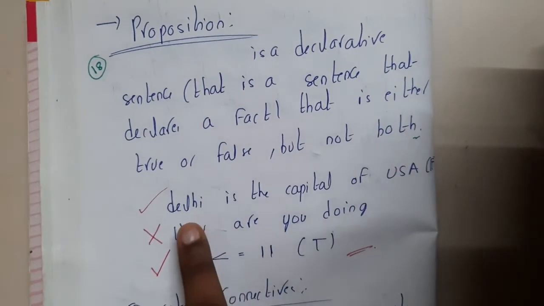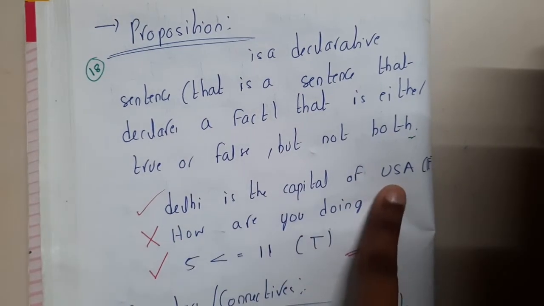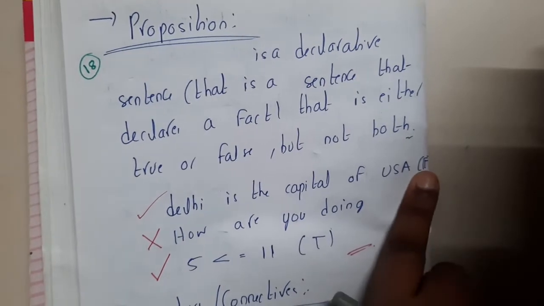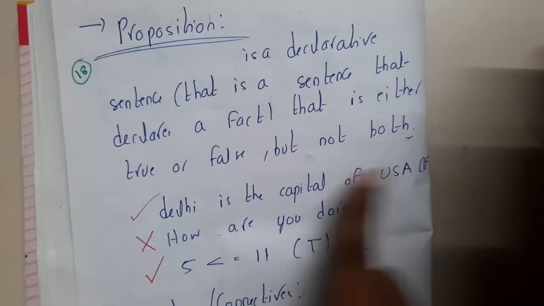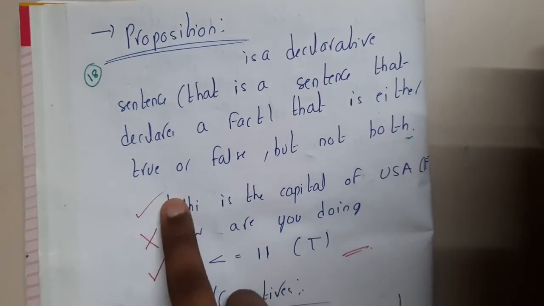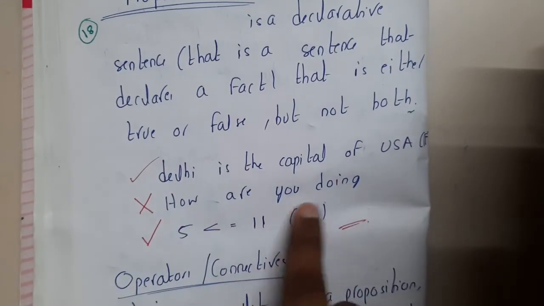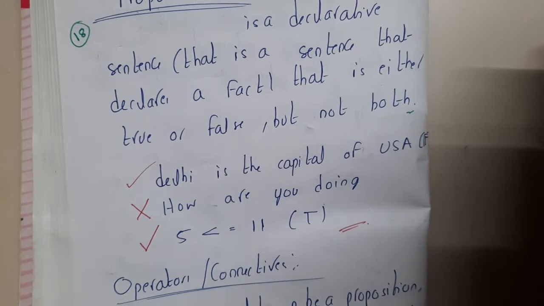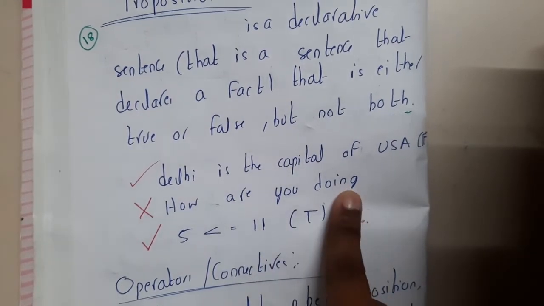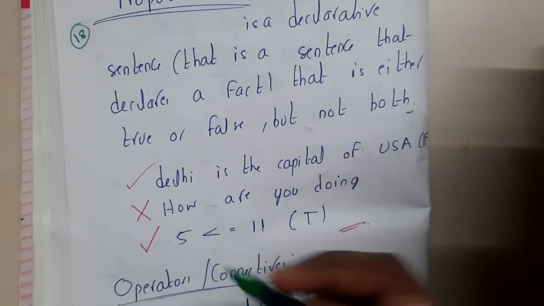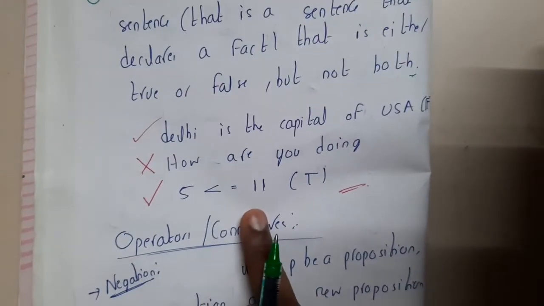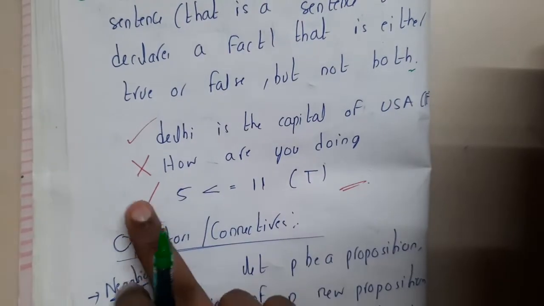The best example is: Delhi is the capital of United States. Is it true? No. It is false, and we can clearly say that it is false, so it is a proposition. Next, "How are you?" Is it a question? Yes, I'm asking you how you are feeling today. That is a question, so it will not have a true or false answer. That is the reason why this is not a proposition. Similarly, 5 is less than or equal to 11. That is absolutely true. Hence, it is a proposition.